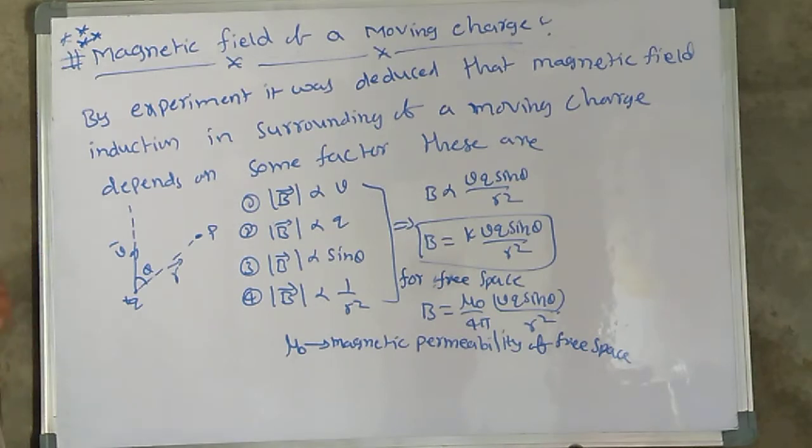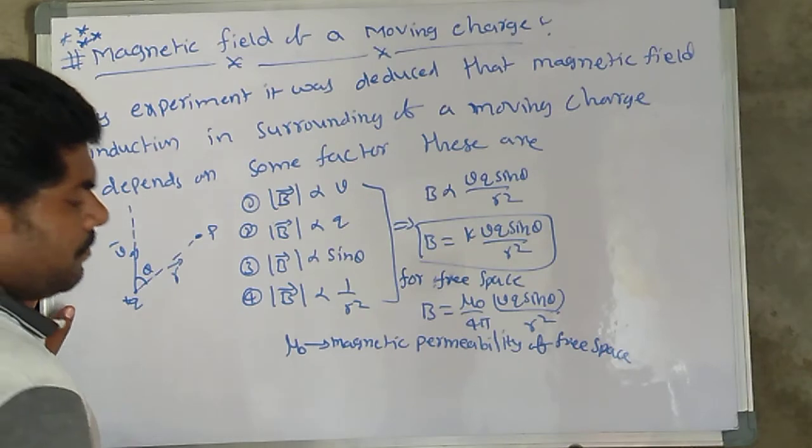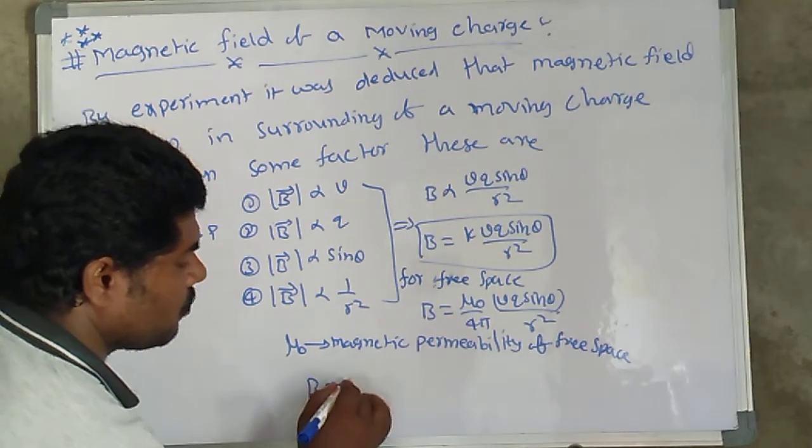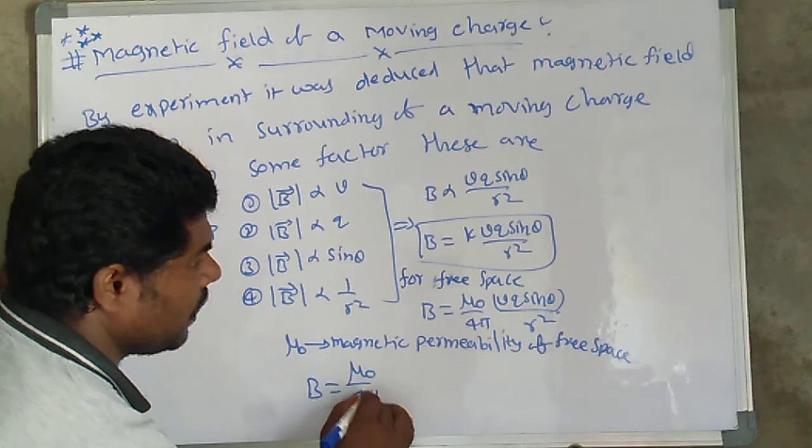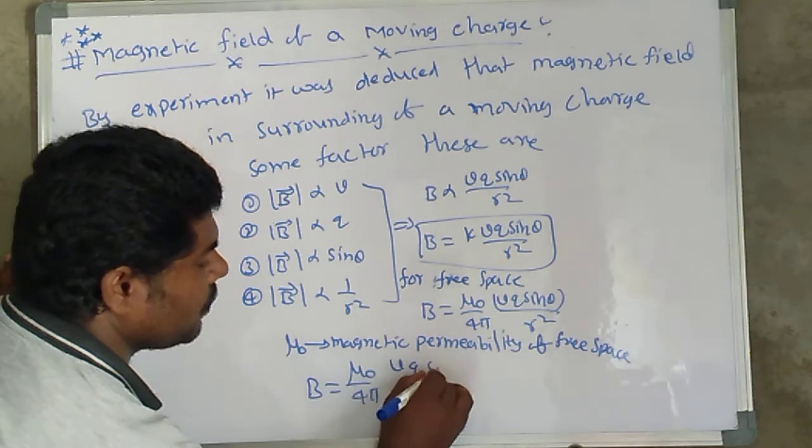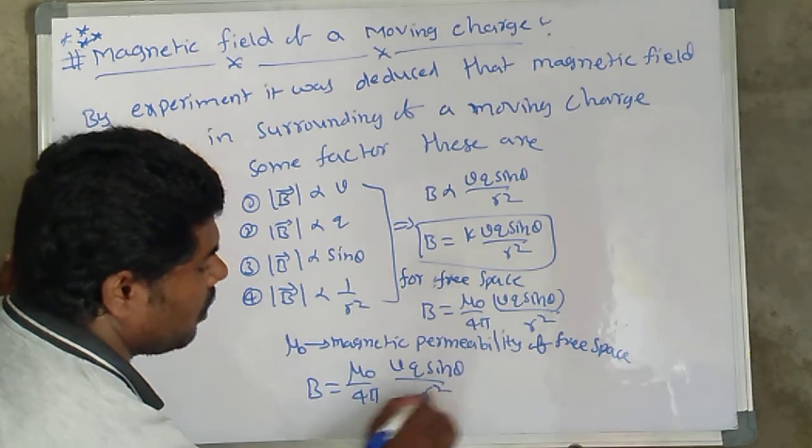So this is the main formula: B is equal to mu naught by 4 pi into V into Q into sin theta divided by R square.